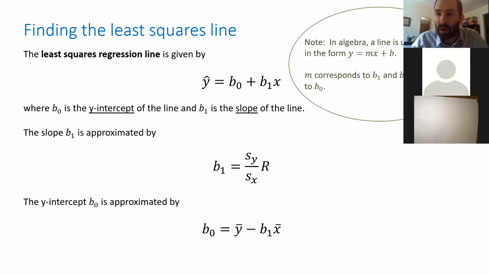Once you get b1, the slope, there's a formula that you can use to find b0, provided you have the means of the x's and the means of the y's. So you'll be given that. And so you can plug all that stuff in, and then you can get the y-intercept, b0. And now that you have b1 and b0, you have this equation. And this is called the model, the regression model. And that models the data, provided it is linearly related. It doesn't make sense to do this if the data didn't fall near a line to begin with.